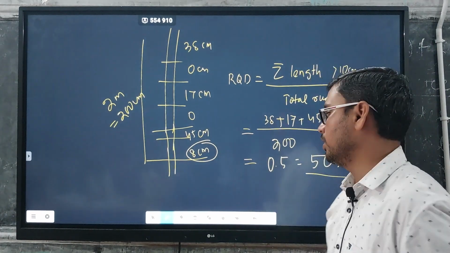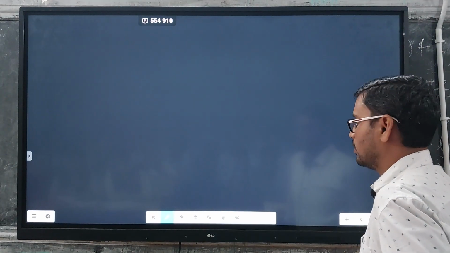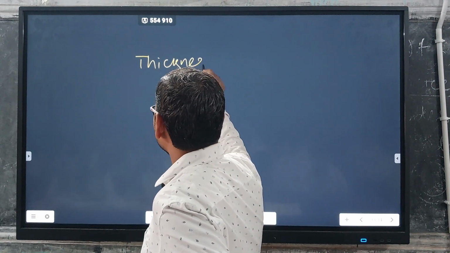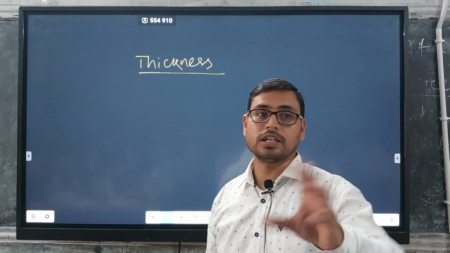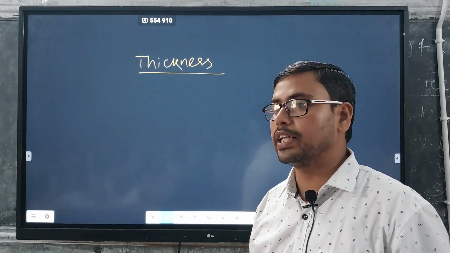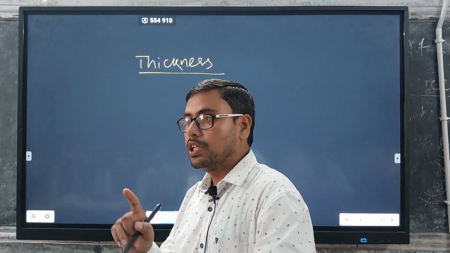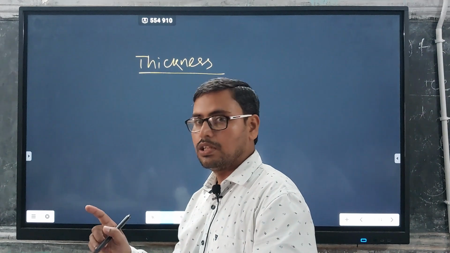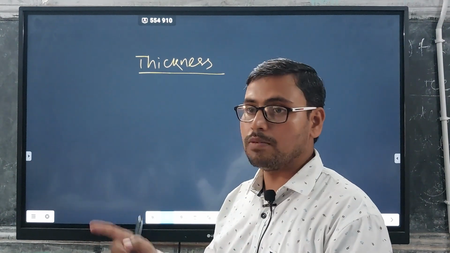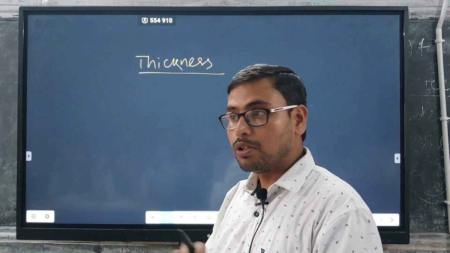Now the next parameter is thickness. Like grade, we can also calculate the thickness. For the grade calculation, we calculated grade into thickness divided by total thickness. Now in this case, we will do the same exercise: grade multiplied with the thickness, divided upon the summation of your grades.